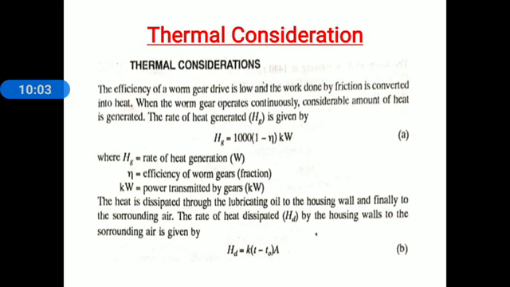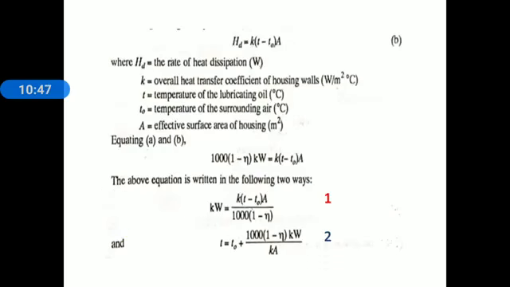The rate of heat dissipated by the housing walls to the surrounding air is given by H suffix D is equal to K into (T minus T0) into A. Consider this equation B. HD is equal to K into (T minus T0) into capital A, where HD is the rate of heat dissipation in watt; small k is the overall heat transfer coefficient of housing walls in watt per meter square degree Celsius; small t is the temperature of the lubricating oil in degree Celsius, remember that; T0 is the temperature of the surrounding air in degree Celsius; and capital A is the effective surface area of housing in meter square.